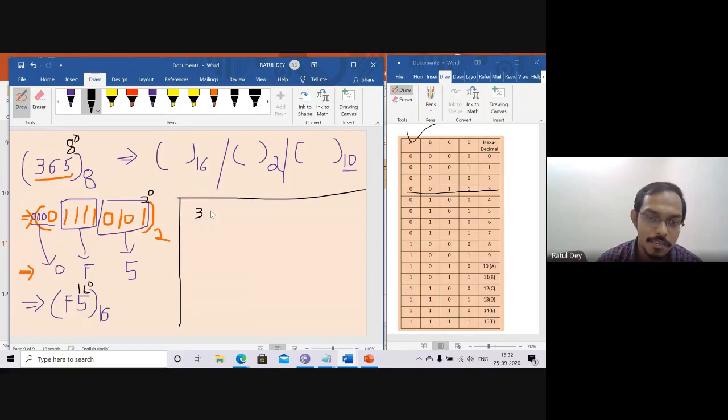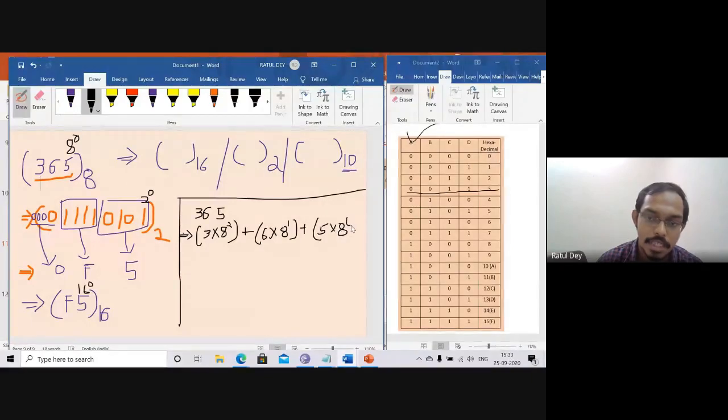Suppose 365 in octal, so that means 8 to the power 0, 8 to the power 1 and 8 to the power 2. So we can write 3 multiply 8 to the power 2, plus 6 multiply 8 to the power 1, plus 5 multiply 8 to the power 0.